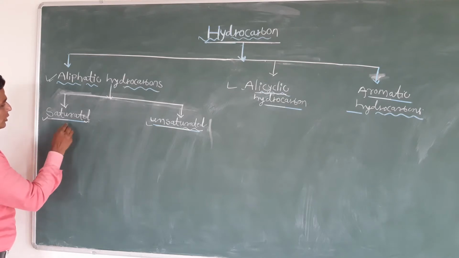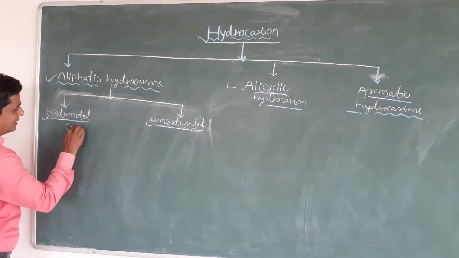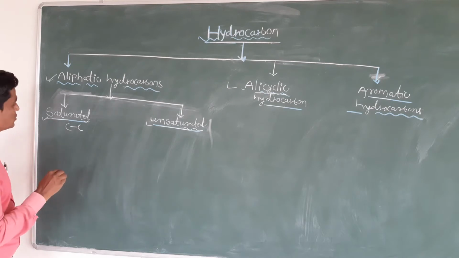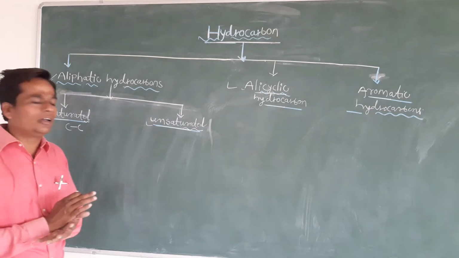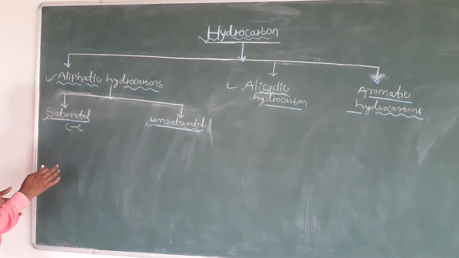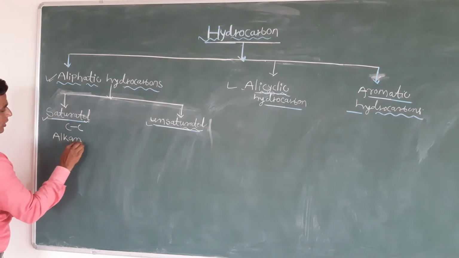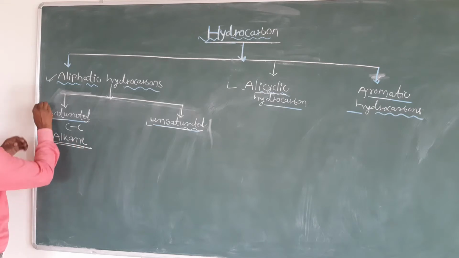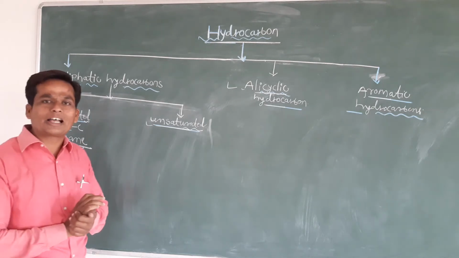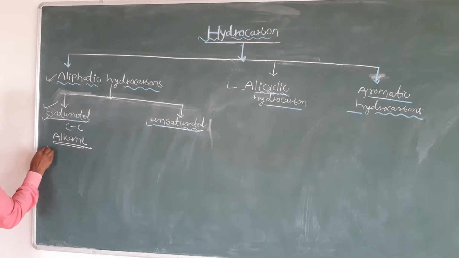Saturated means which contain carbon-carbon single bonds. All the compounds containing carbon-carbon single bonds we can say are saturated. Generally all the alkanes come under the category of saturated hydrocarbons which contain carbon-carbon single bonds. So we will see the examples.